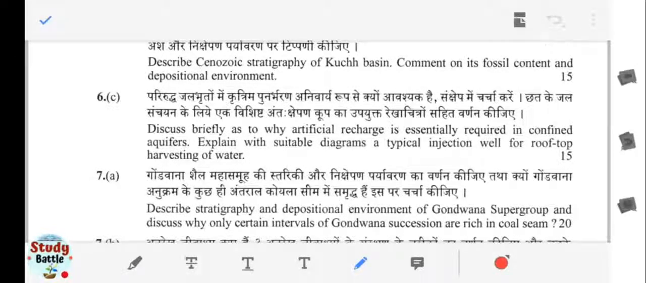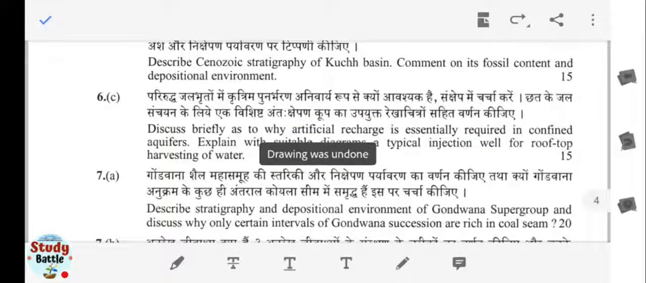Next one is: describe briefly why artificial recharge is essentially required in confined aquifers. Explain with suitable diagrams a typical injection well for rooftop harvesting of water. So you have to discuss the need for artificial recharge, and also explain with suitable diagrams the typical injection wells, especially in rooftop harvesting of water.